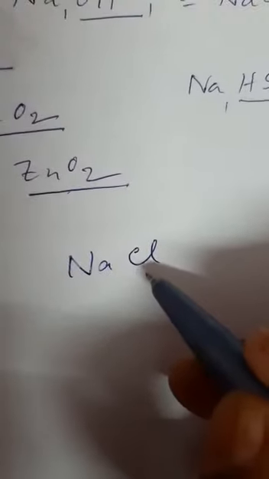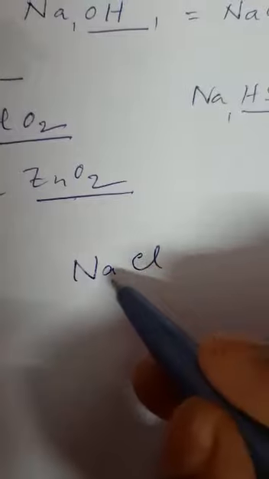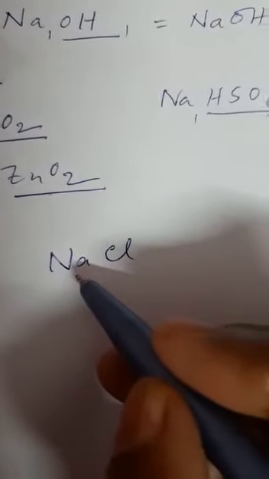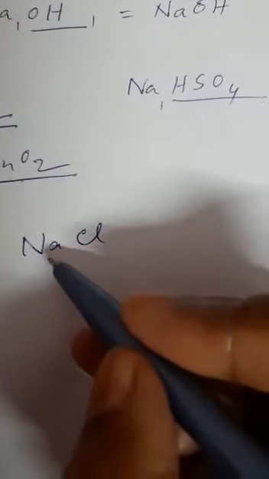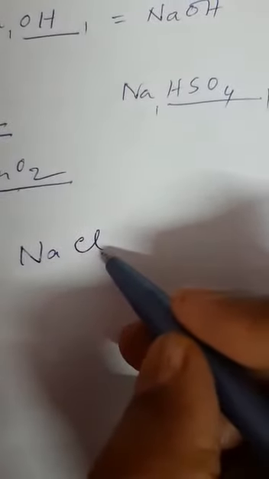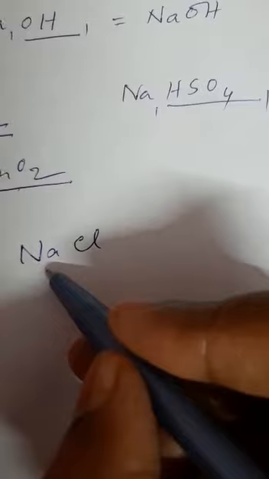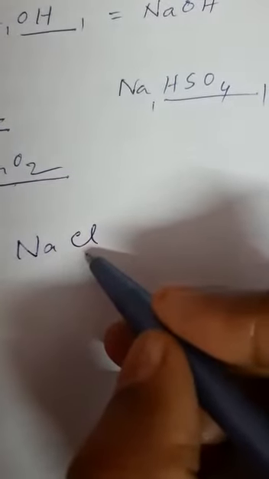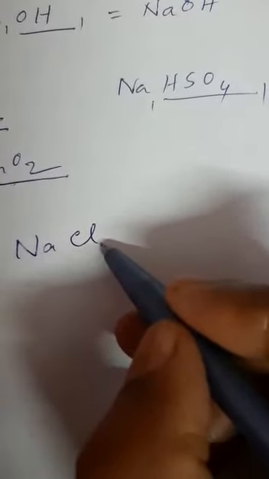Suppose, take for example, sodium chloride. How many chlorine atoms have combined with sodium? Obviously one chlorine atom.